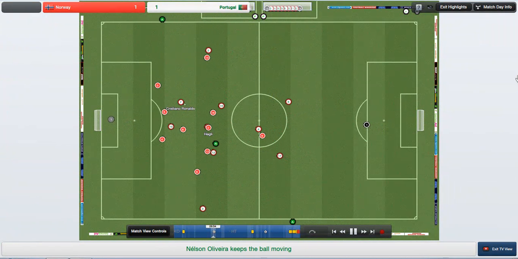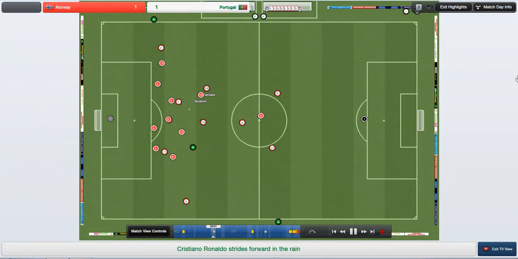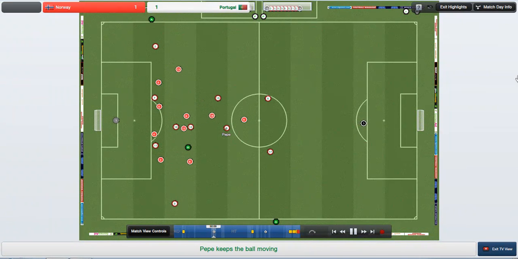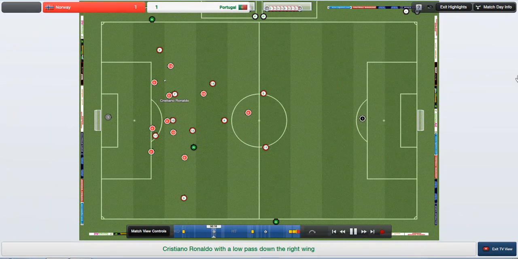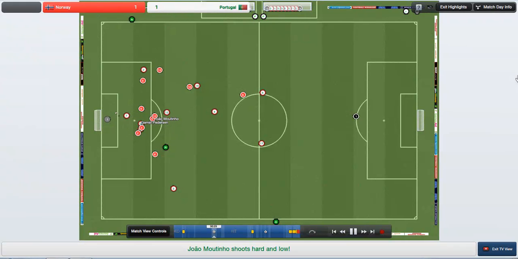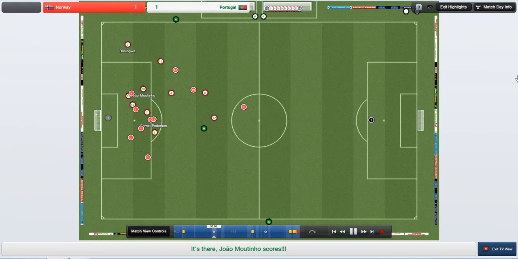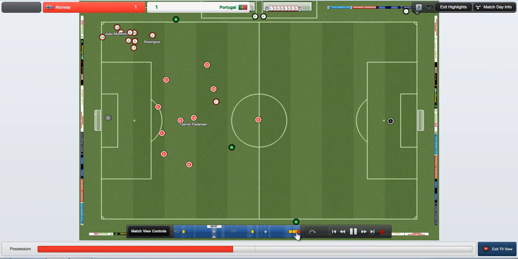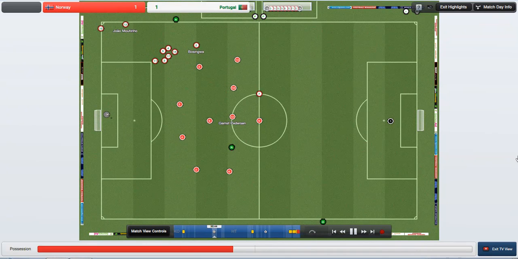Portugal, one of the few people here who thought they might have a chance, actually losing out. Moutinho is going to shoot. He's not going to shoot from there. Surely, I was going to say. He's going to make the run into the box. No, he's not. Oh, that's a great finish. Yeah, look how many yellow cards took place there. Look at that. Then it also comes into a red card at the end. Anyway, that's a really good goal from Moutinho.